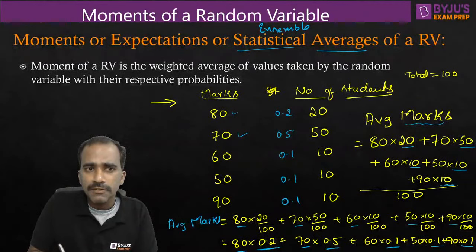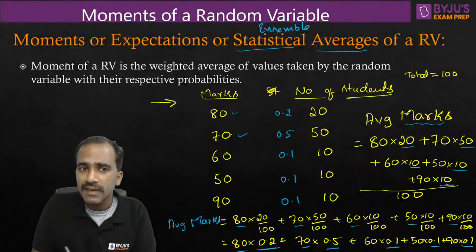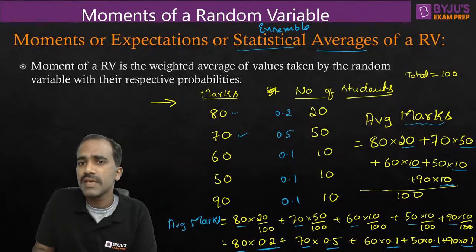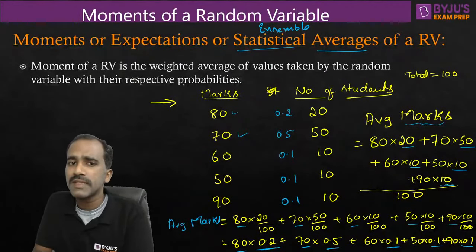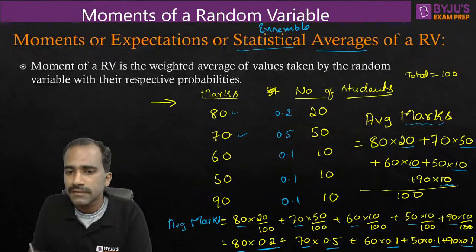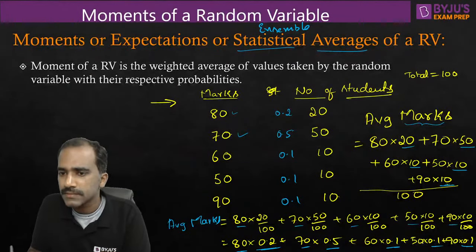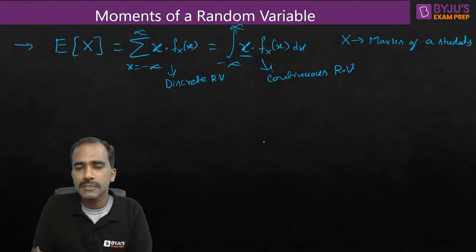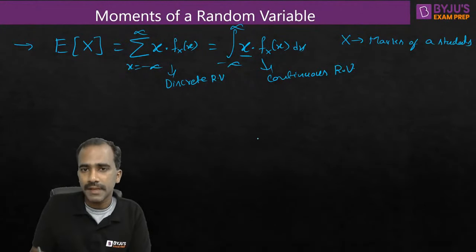See this one: the expectation of a random variable is the weighted average of values taken by the random variable. And what is the weight? The weight is the probability. We are taking the weighted average of values taken by the random variable by using their respective probabilities. The weights are the probabilities. So that is the basic understanding of expectation of a random variable.